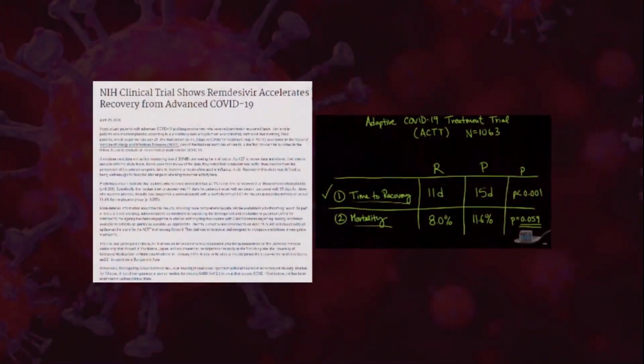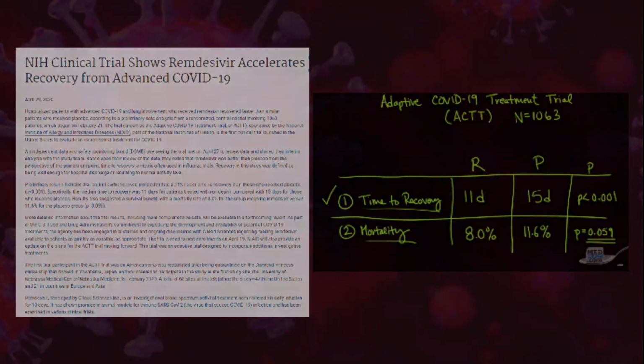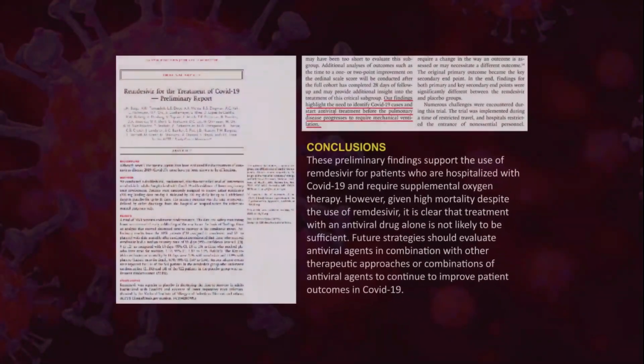So this was the adaptive COVID-19 treatment trial. In this trial, the total number of patients enrolled was 1063. They determined the effect of Remdesivir depending upon time to recovery and mortality. In the Remdesivir group, time to recovery was 11 days, while in the placebo group it was 15 days. The p-value was less than 0.0001, so that was very statistically significant. Again, in terms of mortality, the mortality in the Remdesivir group was 8%, while that of the placebo group was 11.6%. This paper was published in the NEJM journal.